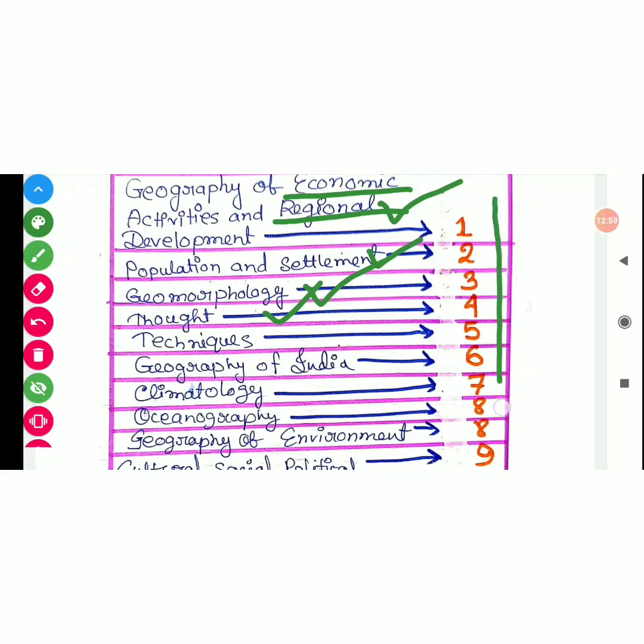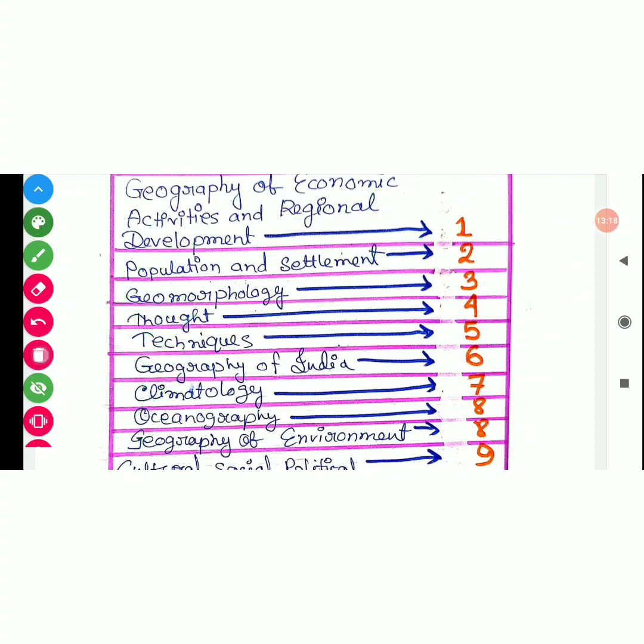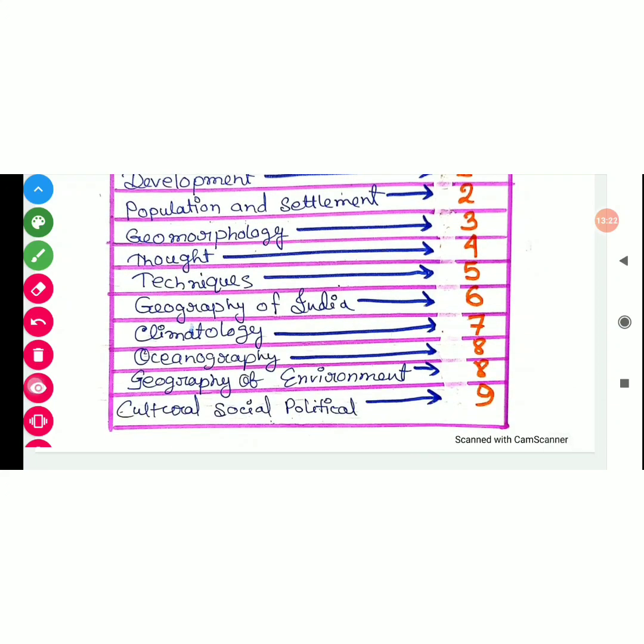So according to this, importance decreases, or according to this, importance increases. So the most of the question came from this chapter, after that this chapter, after that this chapter, after that this, and the very less number of question came from this chapter, okay.